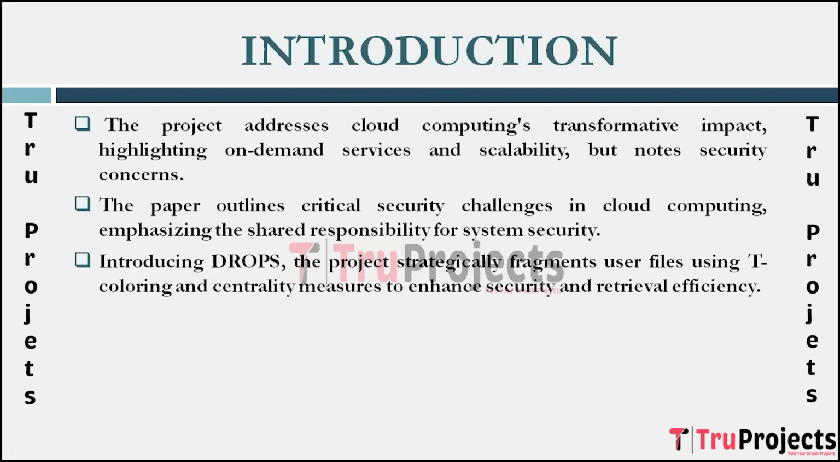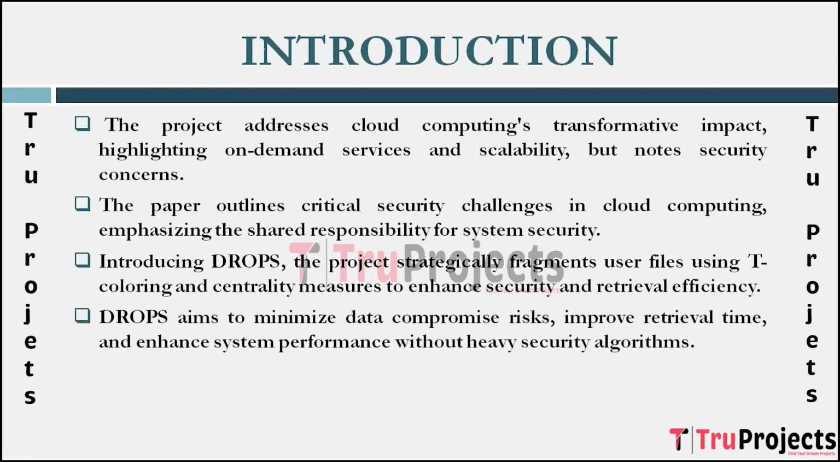The project introduces the division and replication of data in the cloud for optimal performance and security, which means DROPS. This methodology has a novel approach to address both security and performance challenges in cloud systems. DROPS strategically fragments user files into secure, non-meaningful pieces and replicates them across multiple cloud nodes, employing concepts such as coloring and centrality measures to enhance security and retrieval efficiency.